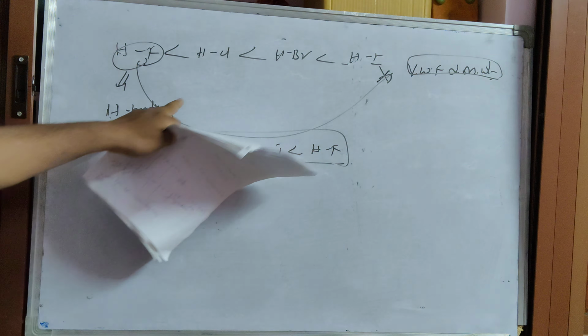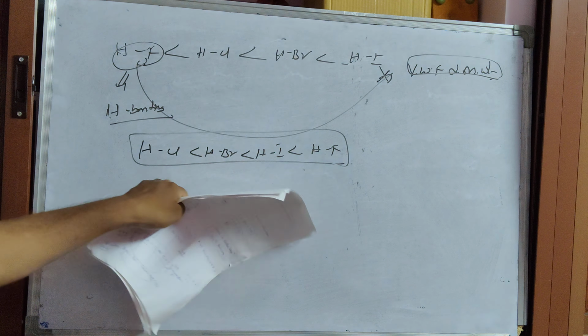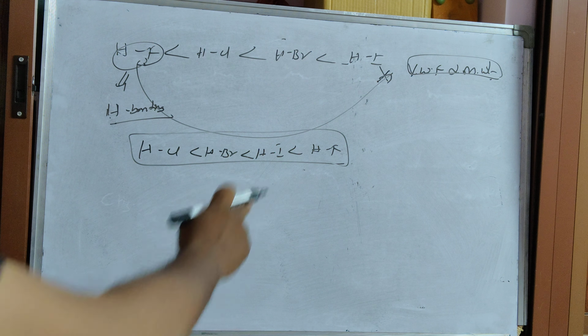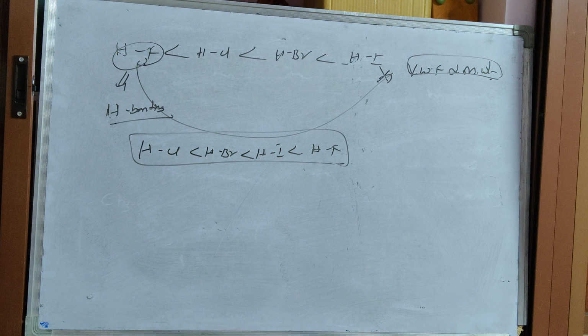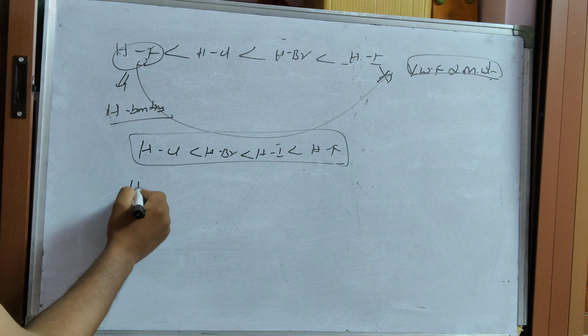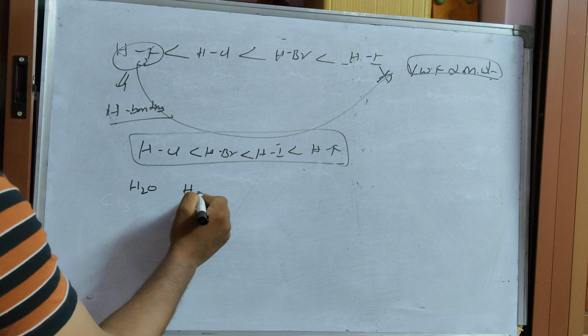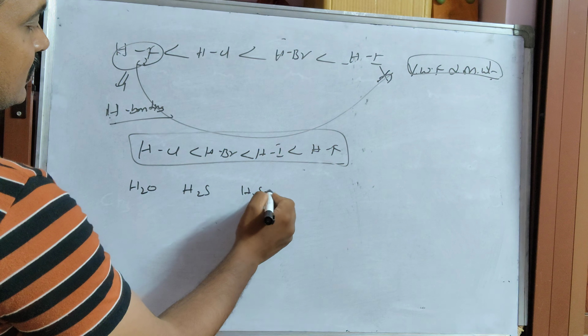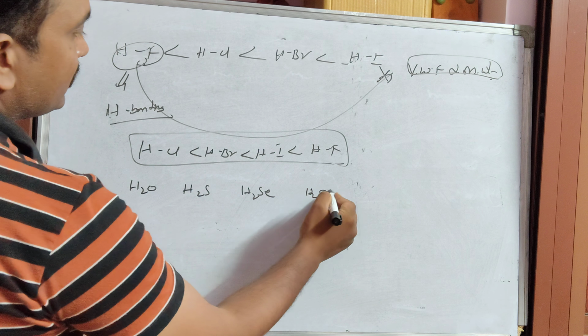Due to this hydrogen bonding, HF will show the highest van der Waals force of attractions compared to HCl, HBr and HI. A similar series here also: H2O, H2S, H2Se and also H2Te.